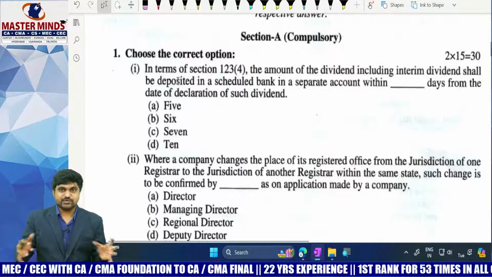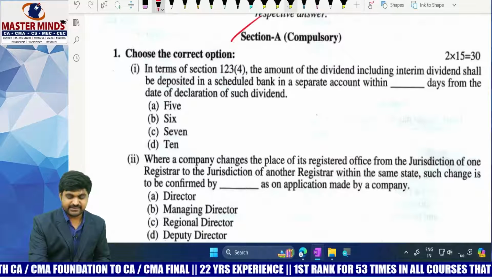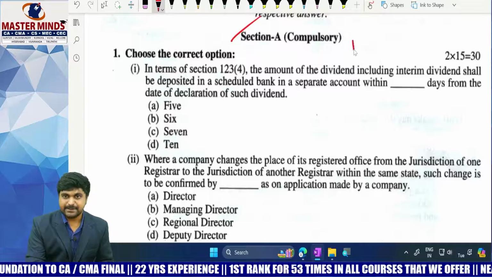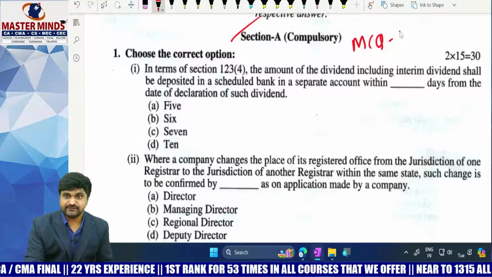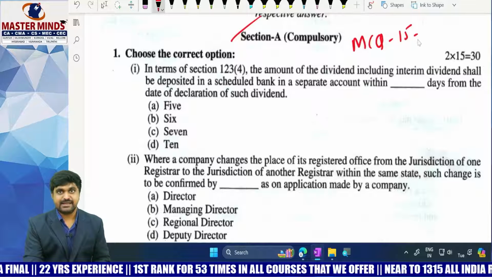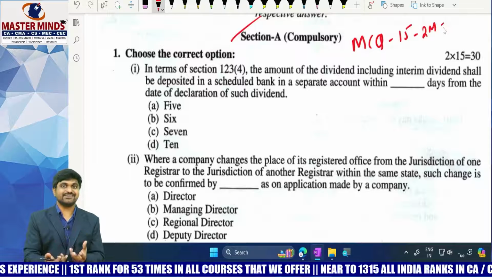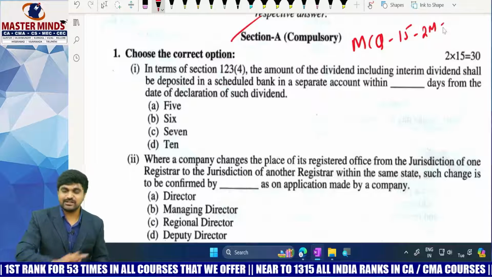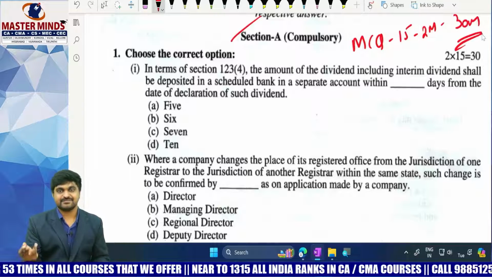So the entire question paper was divided into two sections, that is section A and section B. In section A, you can find multiple choice questions. How many multiple choice questions? 15 multiple choice questions, each carrying 2 marks. And how many questions you need to answer? No, there is no choice. That's why you need to answer all the questions. So total 15 into 2, 30 marks.